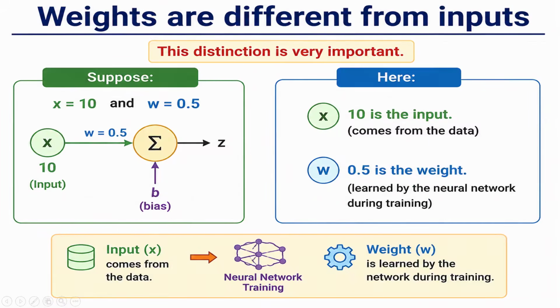So what is the weight? First of all, let us see what is weight. Suppose weights are different from the inputs. So weight is different and input is different. Here you can see x is equal to 10, w is equal to 0.5. So 10 is the input, 0.5 is the weight. The difference is that weight is learned by the neural network during the training.